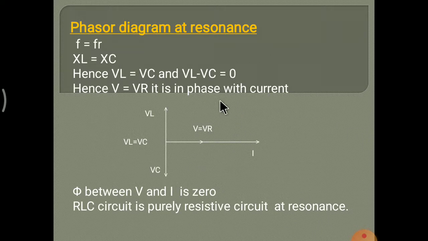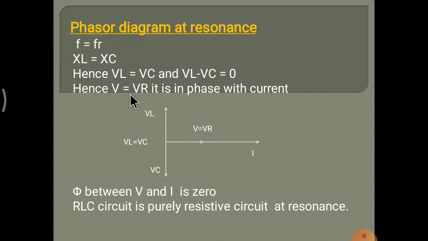Next, phasor diagram at resonance condition. For a series RLC circuit, there is a phasor diagram at the condition F equal to FR, or XL equal to XC. This is the condition of resonance, that is XL equals XC, F equals FR. Hence VL is equal to VC also, because XL is equal to XC, and when we take VL minus VC we get 0.